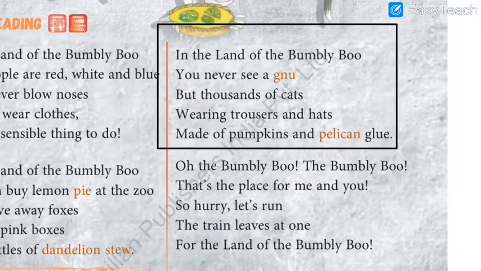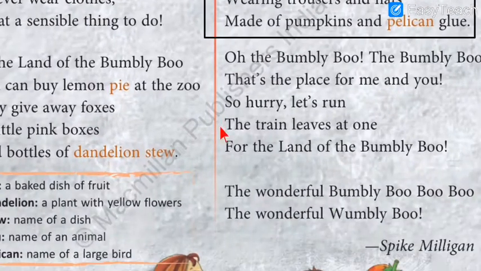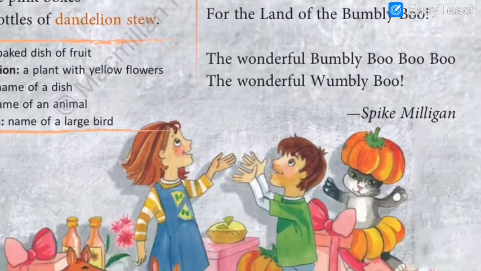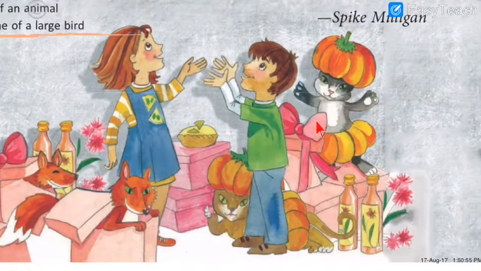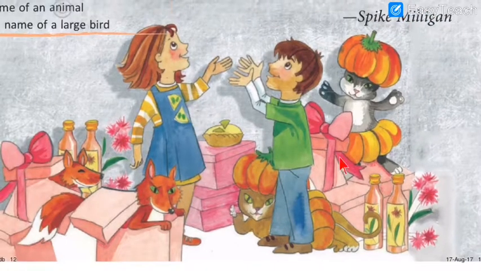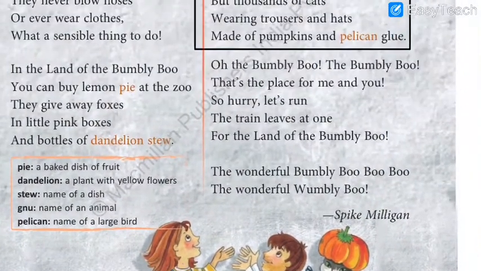Moving on to this next third paragraph. In the land of Bumbleboo, you never see a gnu, but thousands of cats wearing trousers and hats made of pumpkin and pelican glue. So now here if you can see the photo, see the cats. Can you see the cats in the picture, students? Because the cats are never like this normally. Yes, I also see the cats sometimes near my house, but the cats are never like this near my house. See how they are dressed. The cats are even dressed like this.